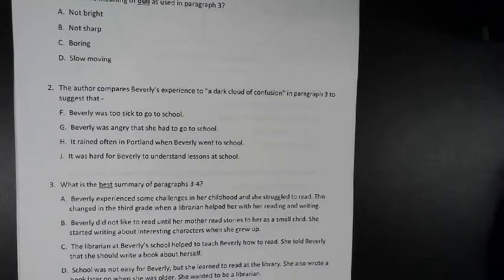Number 2. The author compares Beverly's experience to a dark cloud of confusion in paragraph 3 to suggest that F. Beverly was too sick to go to school. G. Beverly was angry that she had to go to school. H. It rained often in Portland when Beverly went to school. J. It was hard for Beverly to understand lessons at school.